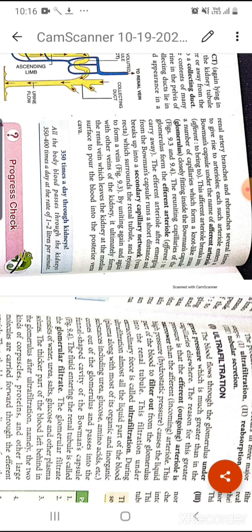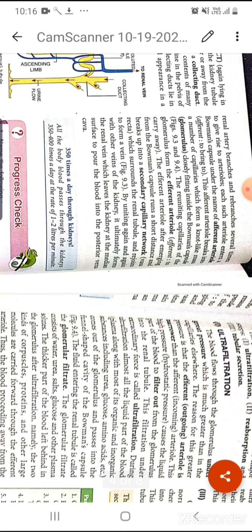Each arteriole enters into the Bowman's capsule in the name of the afferent arteriole. Okay, afferent means which is bringing to, and the afferent arteriole breaks into a number of capillaries to form a knot-like structure, that is actually the glomerulus, which is deeply fitted inside the deeper portion of the Bowman's capsule.